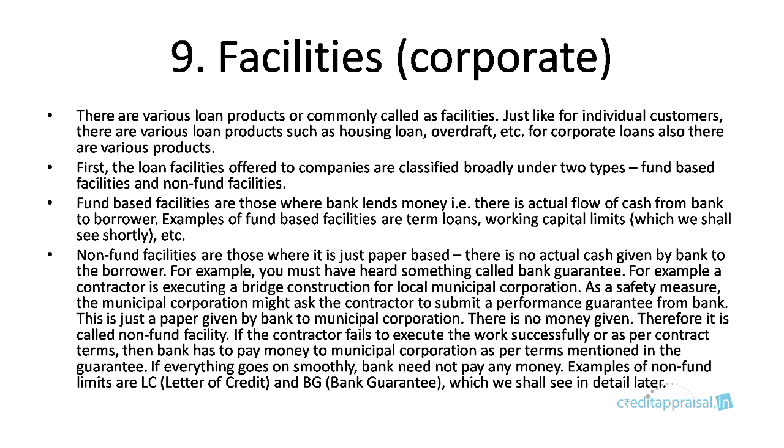What that guarantee says is, if the contractor fails to execute the work as per the contract terms, then the bank will reimburse the municipal corporation. It will pay money as per the contract. Now that payment arises only when the contractor fails to execute the contract as per the terms. If everything goes smoothly and the work is completed, the bank need not pay any money. So that is a non-fund facility. Examples of non-fund facilities are letters of credit and bank guarantee, which we'll see in detail later.